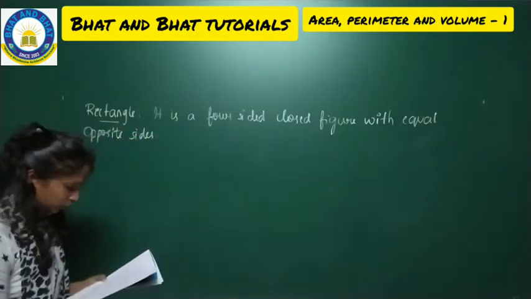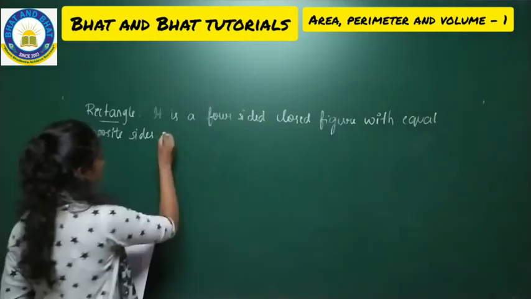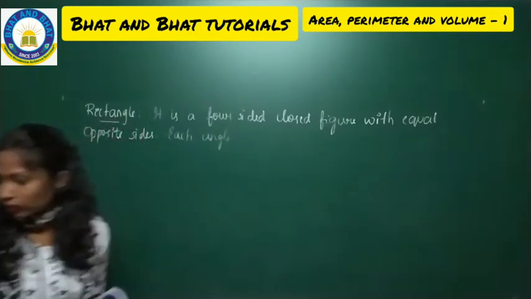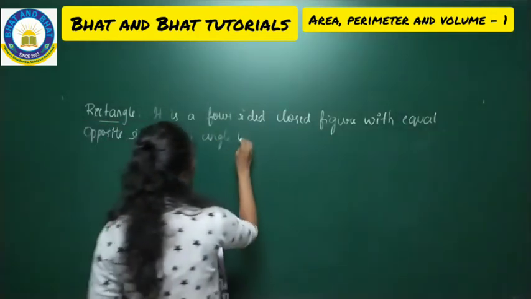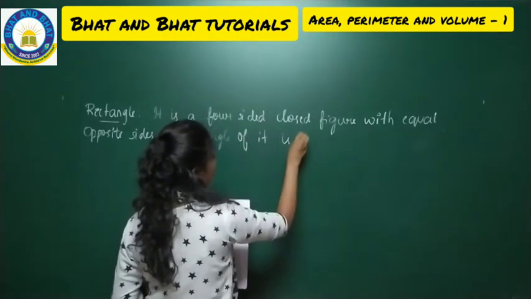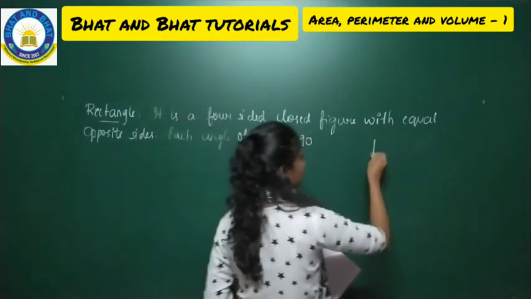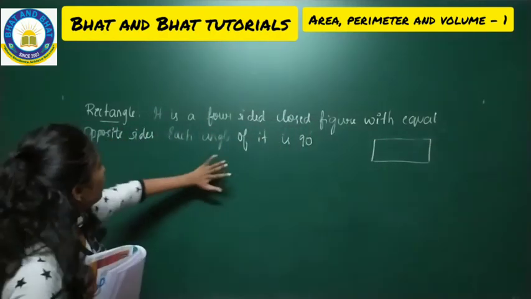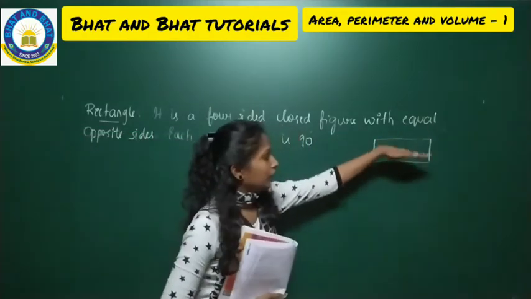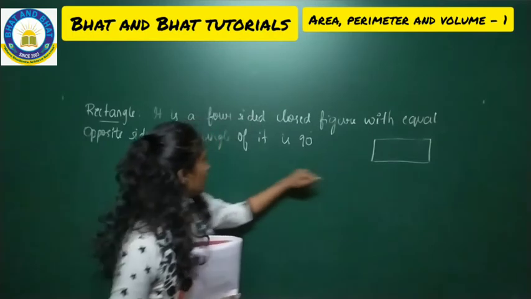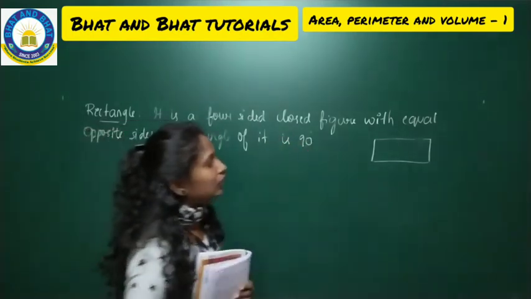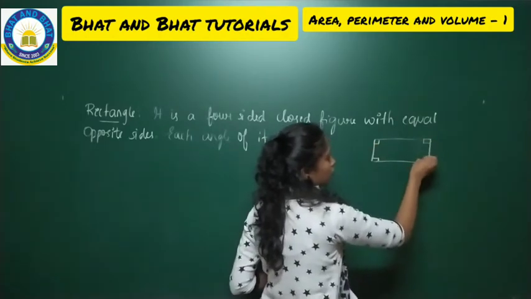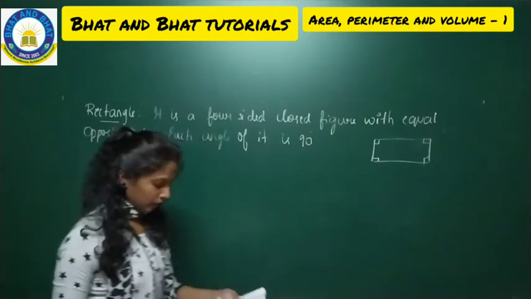Each angle of it is 90 degree. This is the closed figure. This is what we call a rectangle, isn't it? The length as well as the breadth are equal to their opposite sides, and each angle of this rectangle will be 90 degree. Here it will be 90 degree, here it will be 90 degree, here also and here too. So all the angles will be 90 degree.